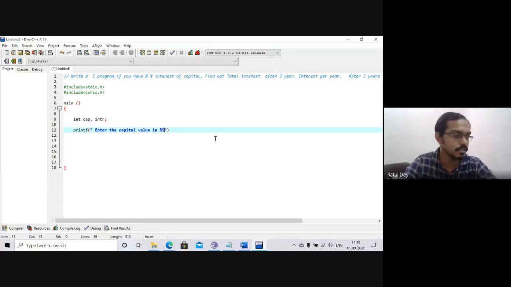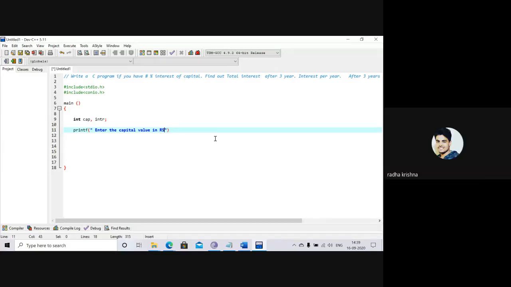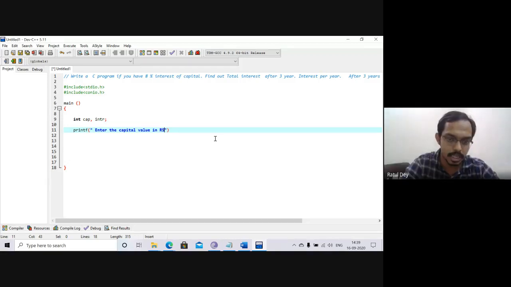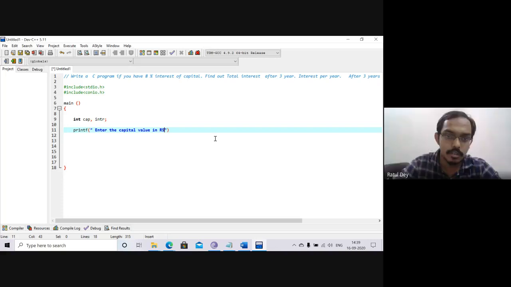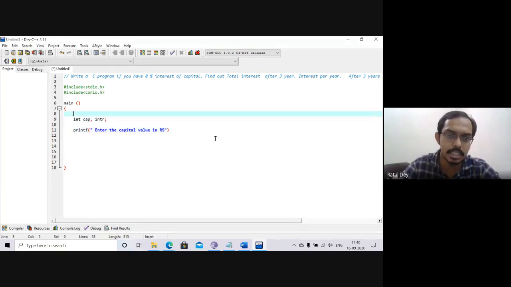Sir, will the rate be a float value or an int value? Sorry, can you please repeat? Will the rate be a float value? No. Where is the rate from? This is the 8% interest.